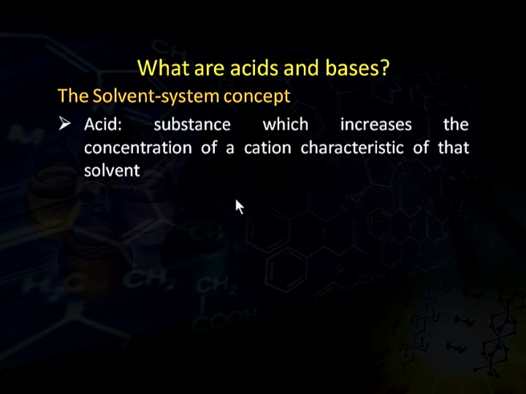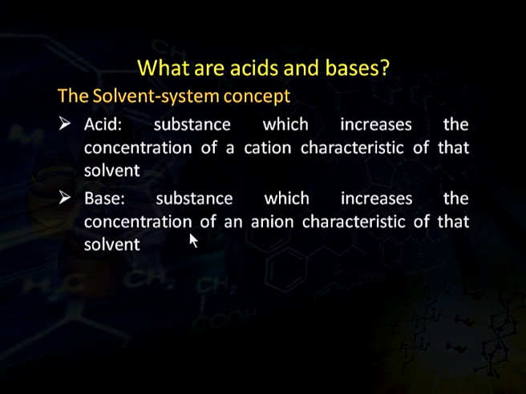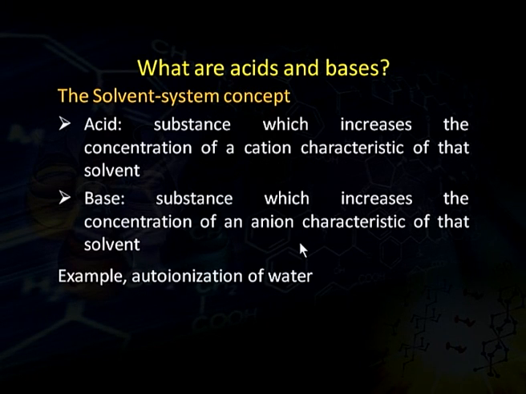Another concept of acid and base is the solvent system concept. In this concept, an acid is a substance which increases the concentration of a cation characteristic of that particular solvent, while a base is a substance which increases the concentration of an anion characteristic of that solvent. For example, autoionization of water.